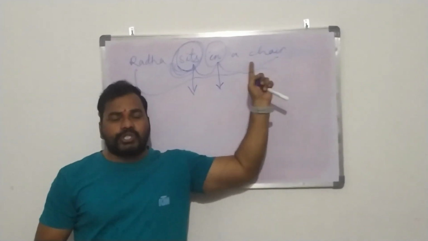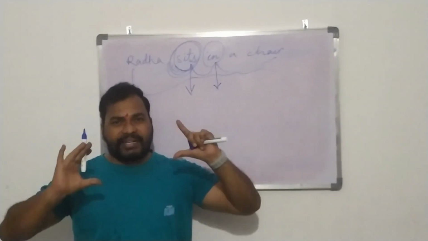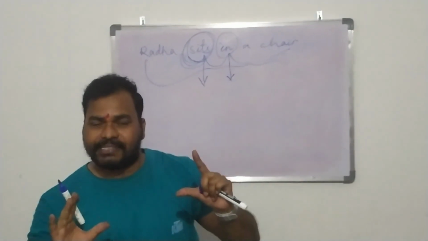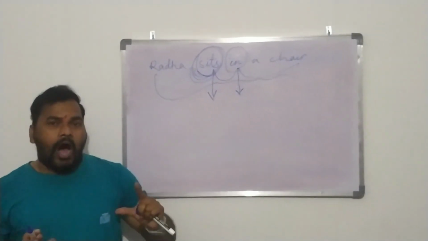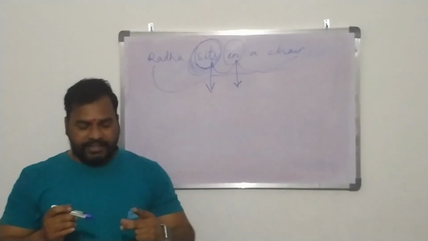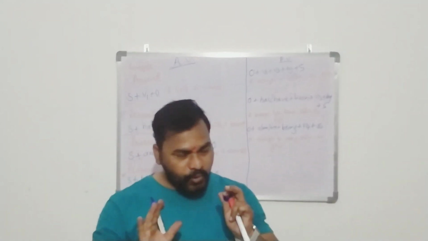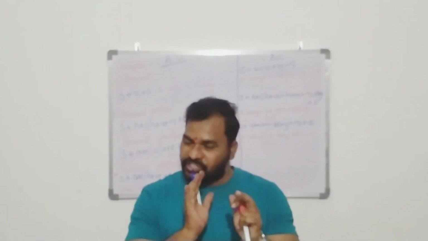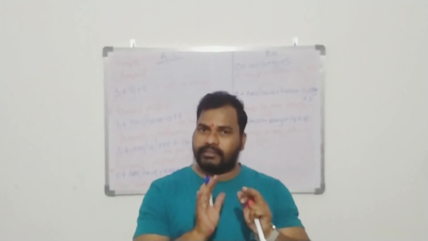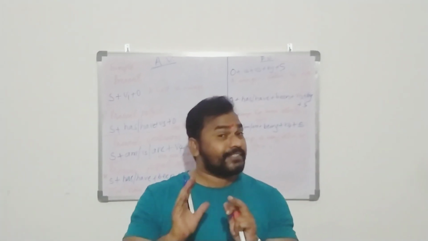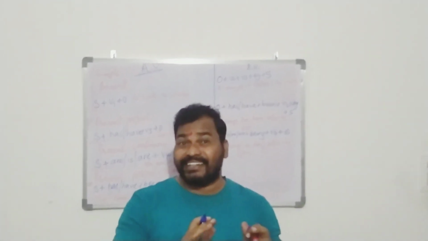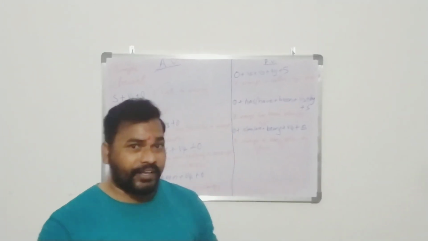Now I am going to tell you about all four forms of present tense, structure wise, and how we can change them. Here I am going to tell you how to change the active voice into passive voice. The sentences are given in present tense. Okay, friends.